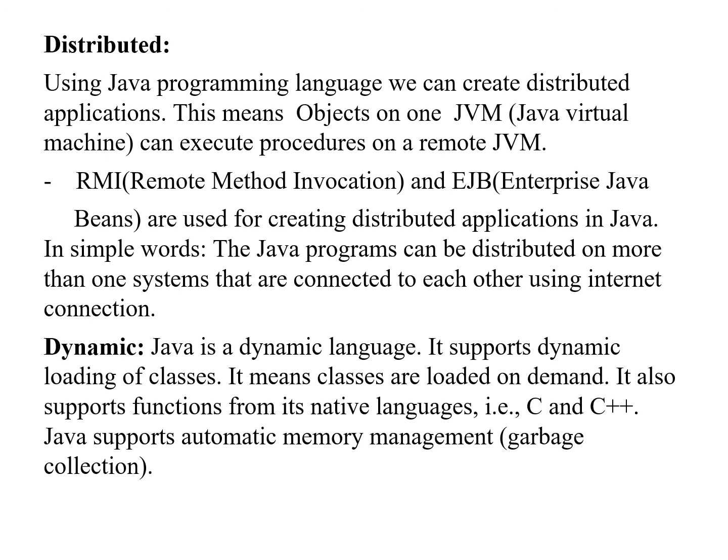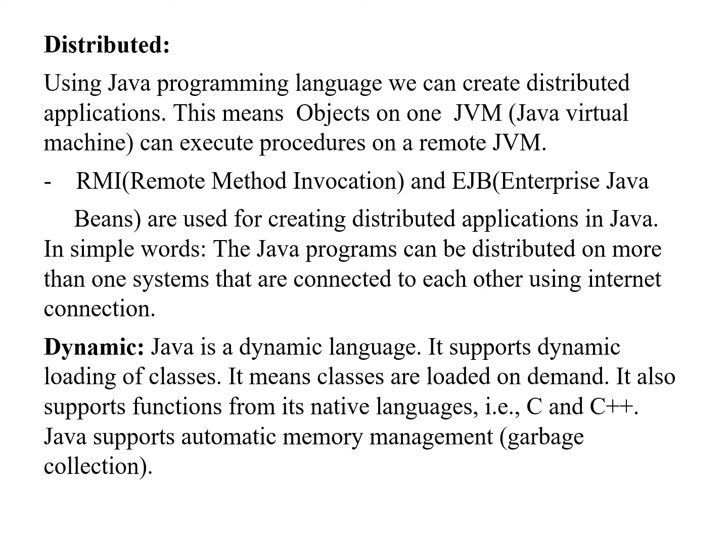Distributed. Using the Java programming language, we can create distributed applications. This means objects on one JVM can execute procedures on a different remote JVM. RMI and EJB are used for creating distributed applications in Java. In simple words, Java programs can be distributed on more than one system that are connected to each other using an internet connection.